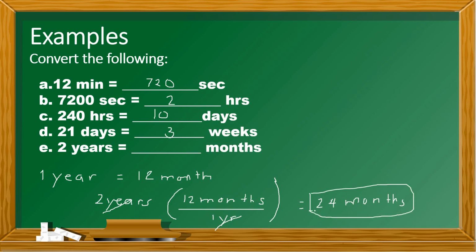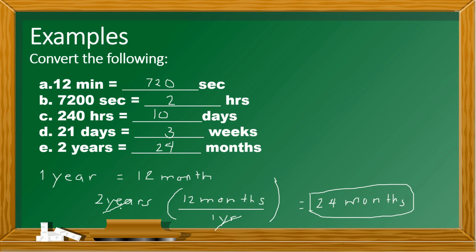Basically, that's how easy conversion of time is, no? So long as you know the formulas in converting time, then it won't really be hard for you to convert, no? So our answer here is 24. Okay, so that's the answer.